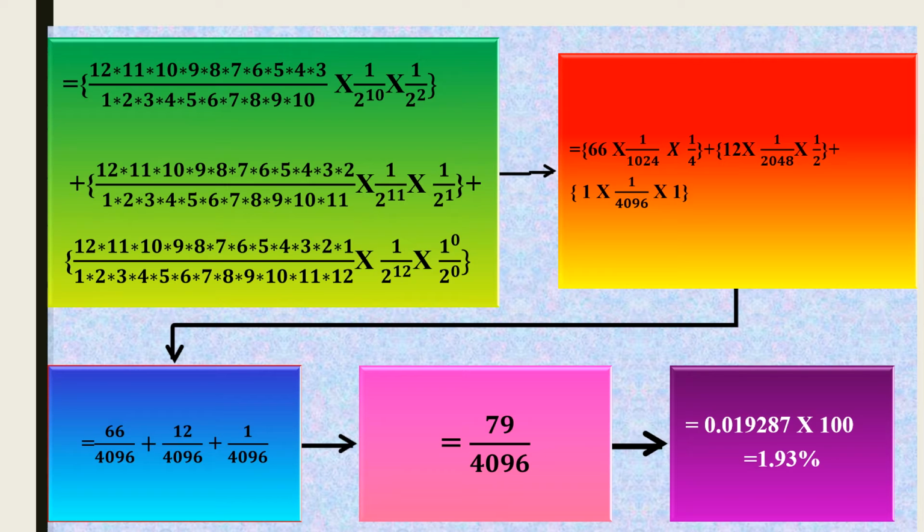Next we get 66 by 4096 plus 12 by 4096 plus 1 by 4096, which is equal to 79 by 4096. We got 0.019287. We write it as a percentage, multiplying by 100, which gives 1.93 percent.